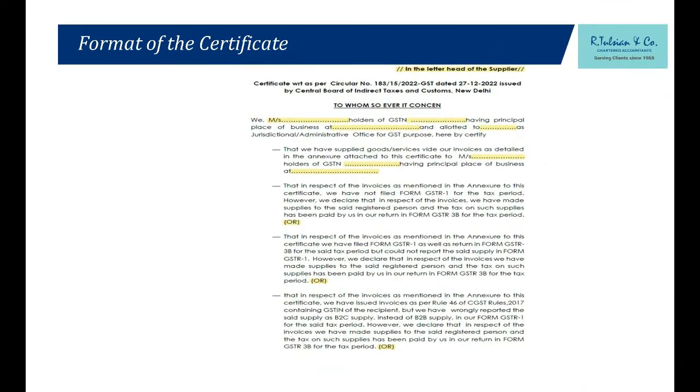This is the certificate which I format I've shown you. What will happen, sir, if the CA or the vendor will not give the certificate? Sir, in case as per the circular 183 and 193, in case more than 5 lakh rupees it is there, the CA will ask you for a list of documents. If you were to come to me and ask me that sir, मेरा 5 lakh रुपया का difference है for this particular vendor, I have to attest it with my signature and UDIN that the supplier has actually paid that 5 lakh rupees to the government.